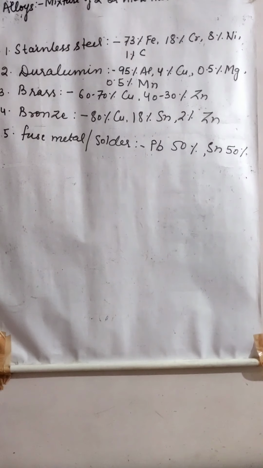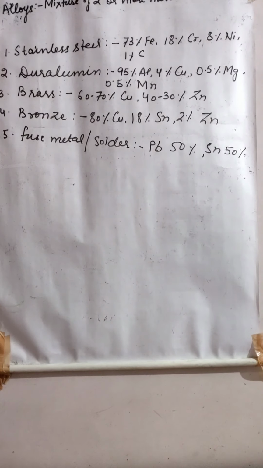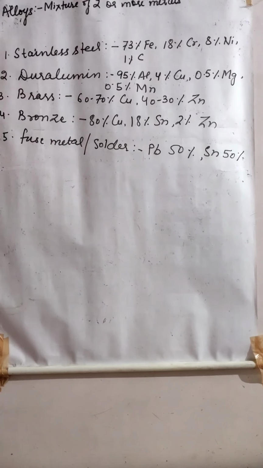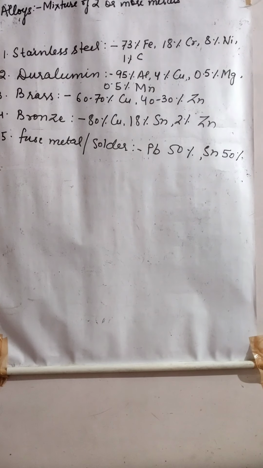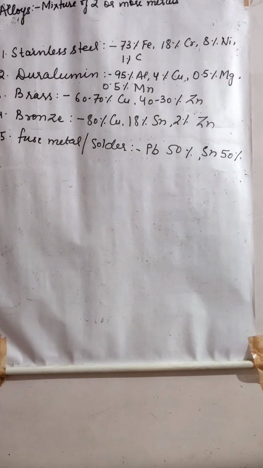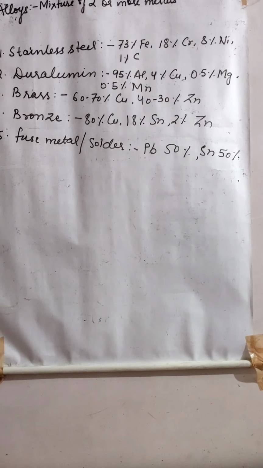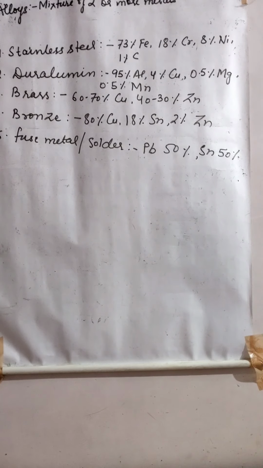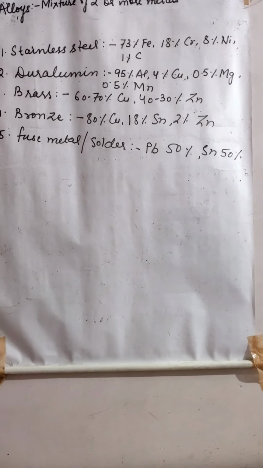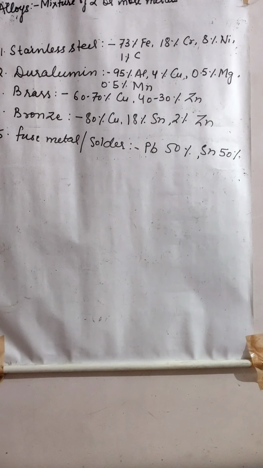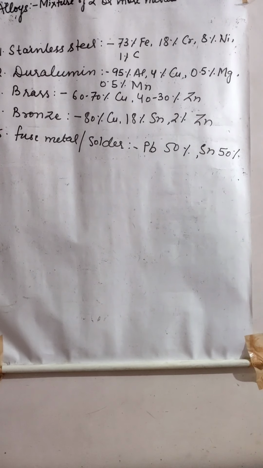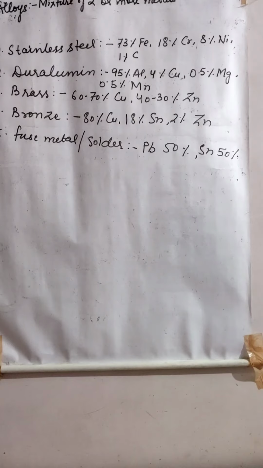Copper or tin separately will not be so sonorous, but if we make an alloy of these two, it forms bell metal, which is more sonorous. Alnico, that is Al aluminium, Ni nickel, Co cobalt, can lift 60 times its own mass. Solder, an alloy of lead and tin, has a lower melting and boiling point. Type metal, that is lead, tin and antimony, has a low melting point. Sodium amalgam is less reactive than sodium, so if we want to store sodium, we can store it in amalgam form, right?